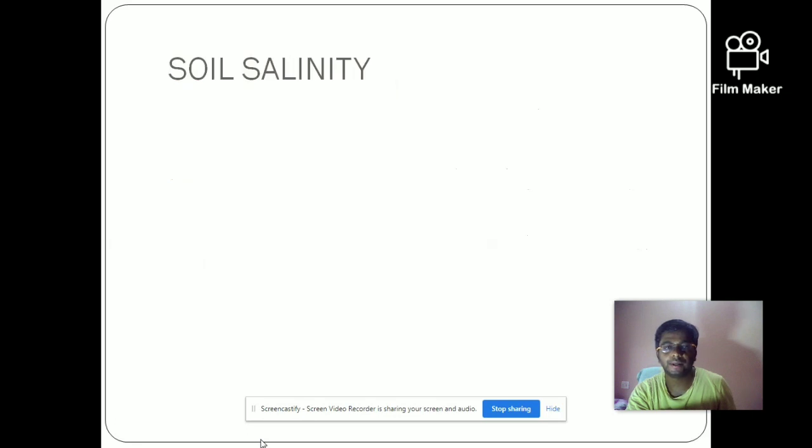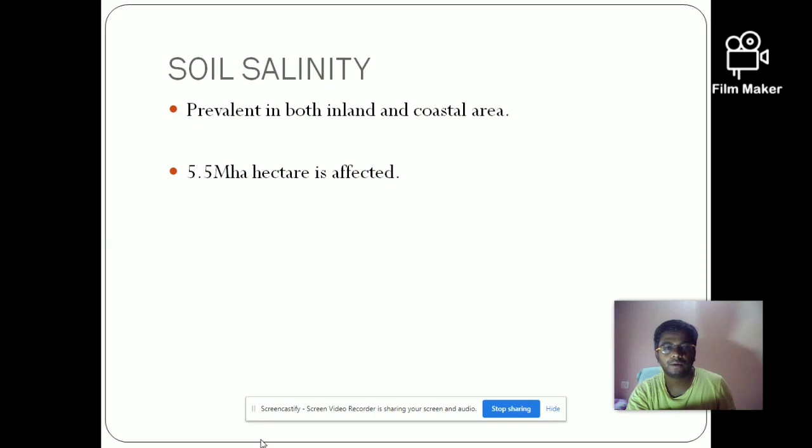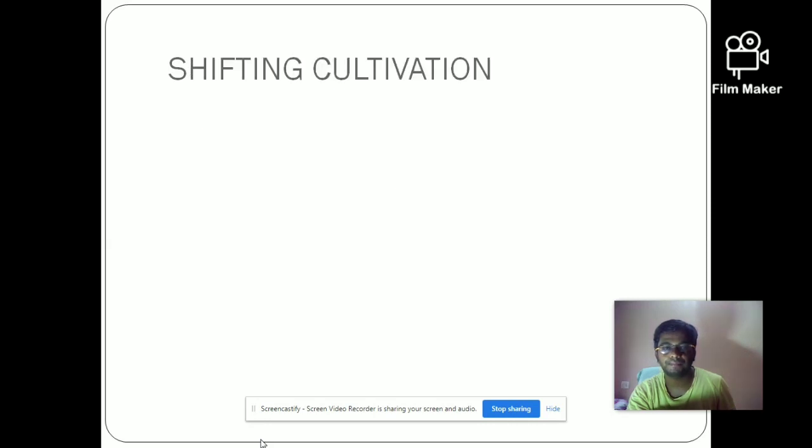Next is soil salinity. As we know, salinity means the salt content in the soil. This mainly occurs in coastal areas, but it may occur in inland areas also. Around 5.5 million hectares has been affected by soil salinity.